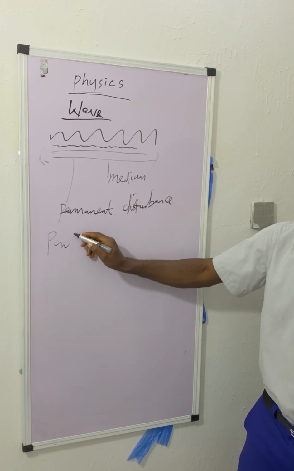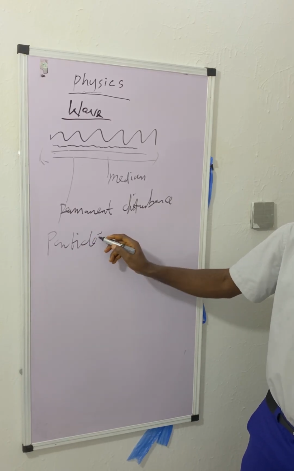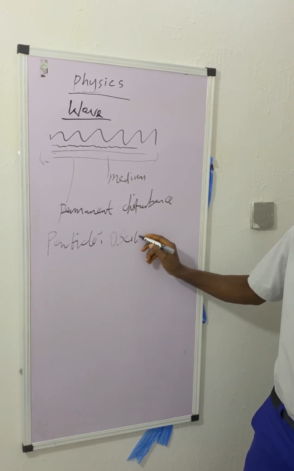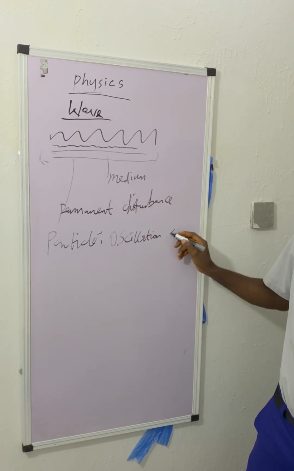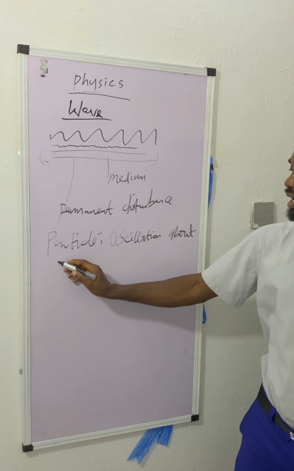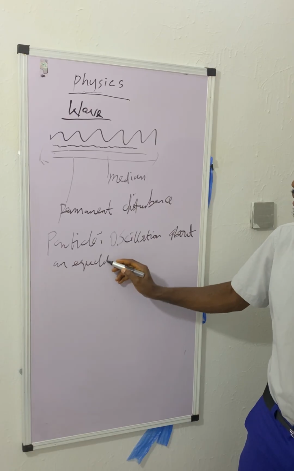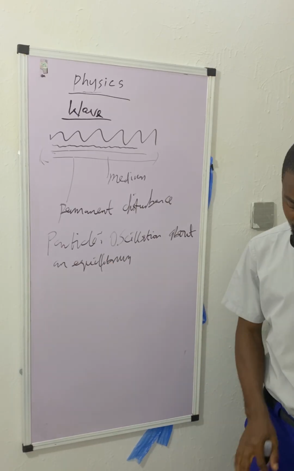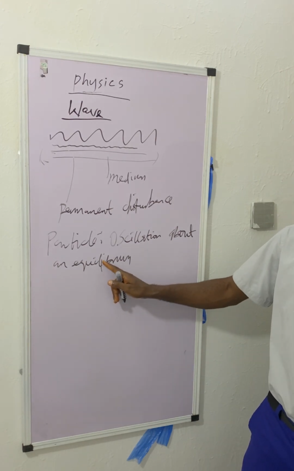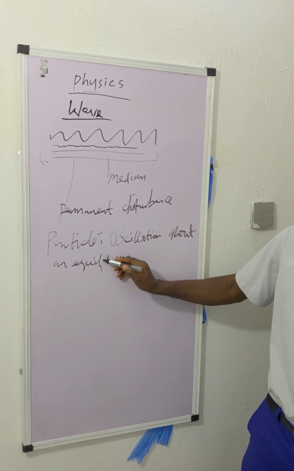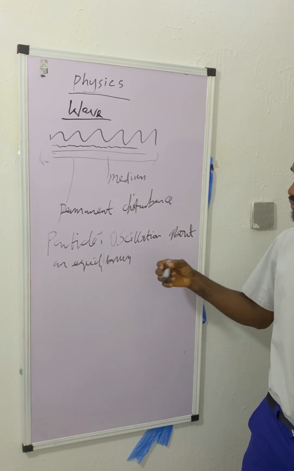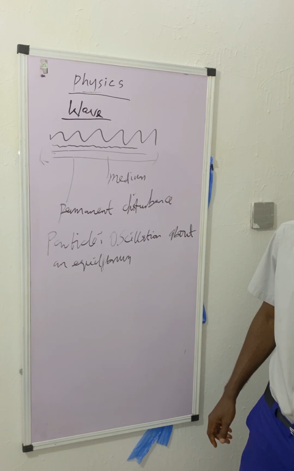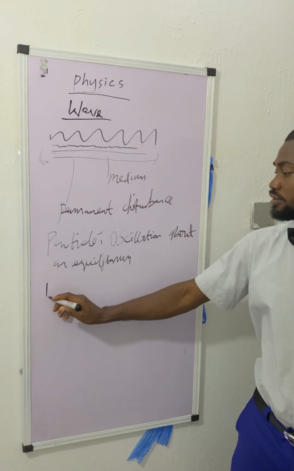For particle motion, there is just oscillation of particles about an equilibrium, that's about a balance. As simple as ABCD. Oscillation of particles about a balance, or about a particular position. Then we look at wave motion.